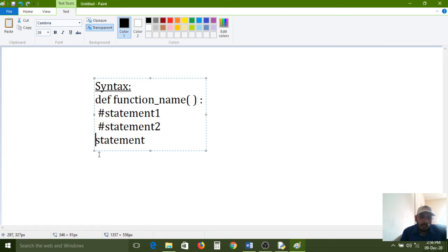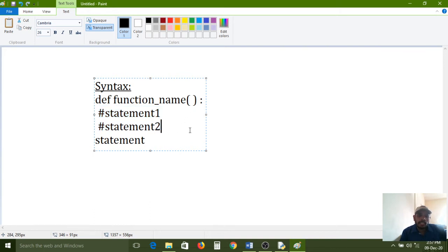Because here I removed the space, without space I have written here. So if you write like this, the block has closed before this line. This is the opening of the block and this is the closing of the block. Nothing but these two statements belong to this function. Understand? So this is the process of declaration of a function.